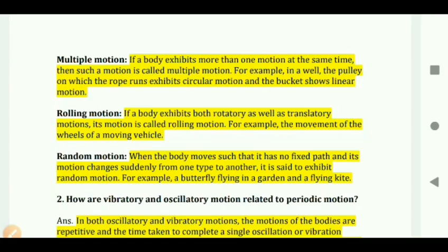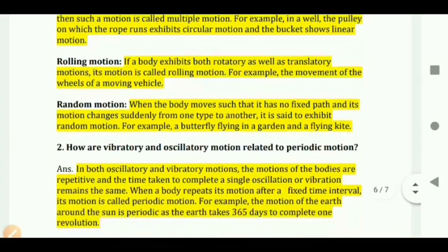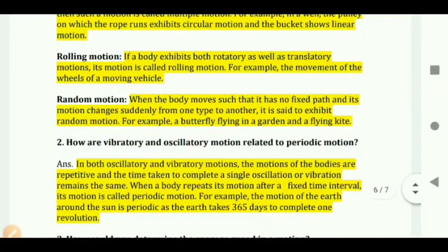Okay, and the last one is random motion. When the body moves such that it has no fixed path and its motion changes suddenly from one type to another, it is said to exhibit random motion. For example, a butterfly flying in a garden and a flying kite.